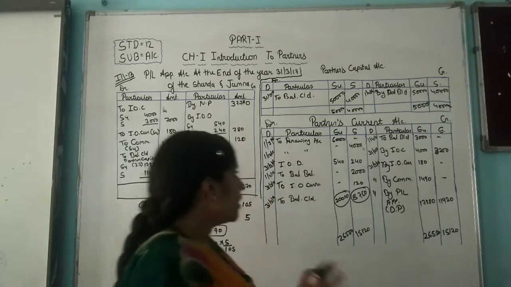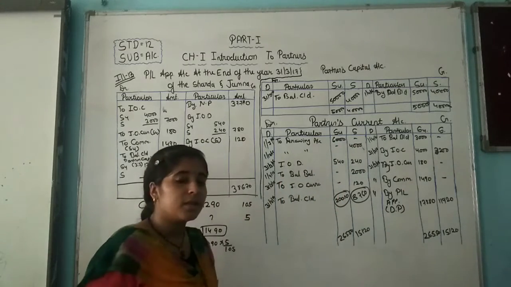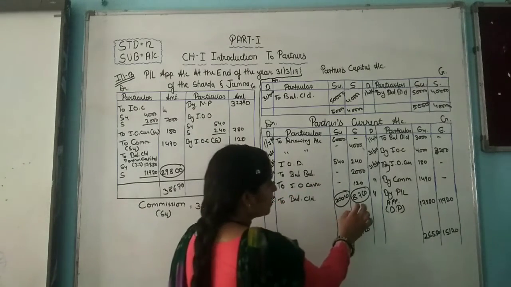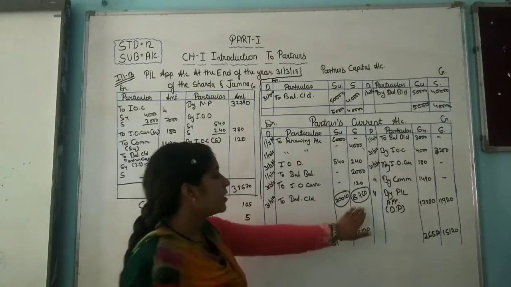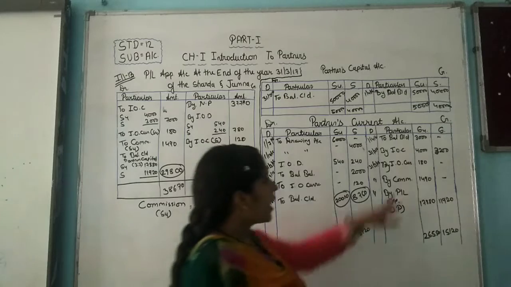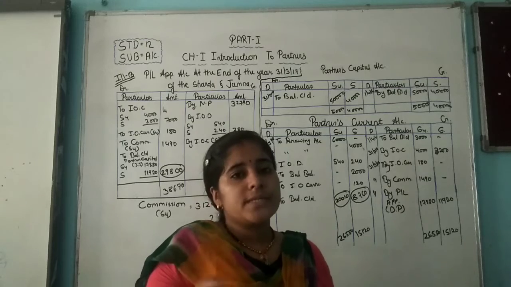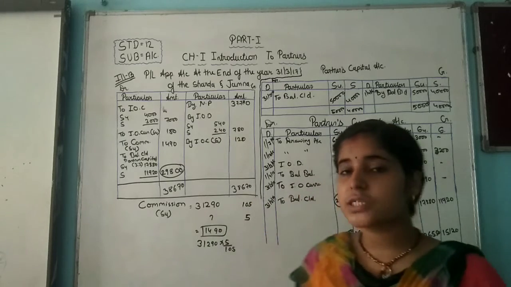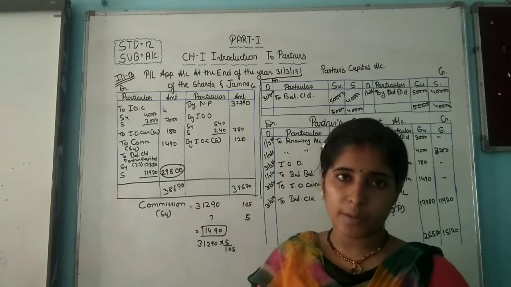Okay, now here you can see the balance of Sarvesh was on the debit side in the previous year. We are coming from that, but this year you can see this Sarvesh current account is now a credit balance. Okay, now we are transferring this into next year. It is a credit balance here. Okay, so it is changeable from debit side to credit side in a partner's current account. Okay, I hope all the procedure and how to solve this type of entries, you are now clear more about it.